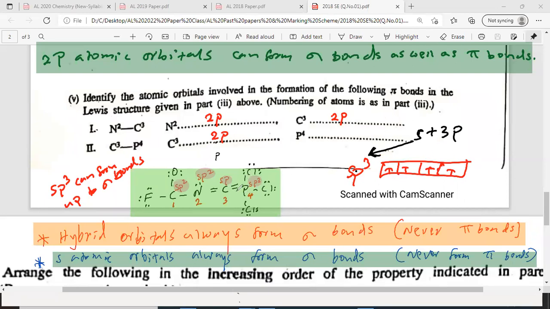So those are the 4 sigma bonds. But the pi bond is the fifth one. The fifth bond cannot be formed by sp3. But in the marking scheme they have accepted sp3 also. Actually the best answer is 3d. The A-level marking accepted sp3 or any other, but the best one is 3d. After 3p you get 3d: phosphorus has 3s, 3p and 3d. With 3d there, the three p orbitals are all used up.